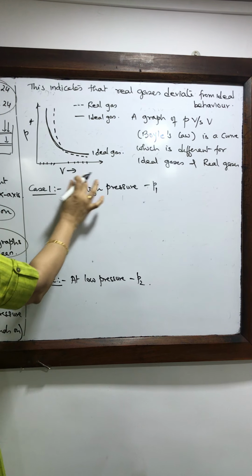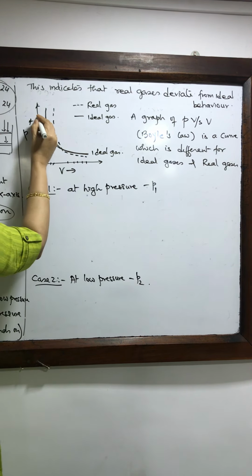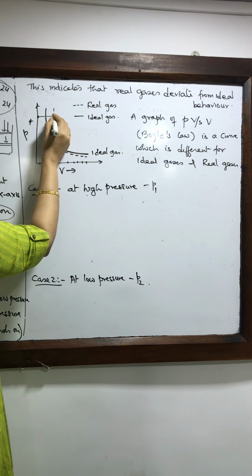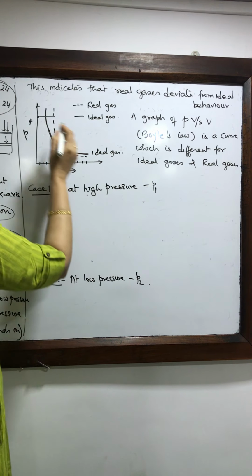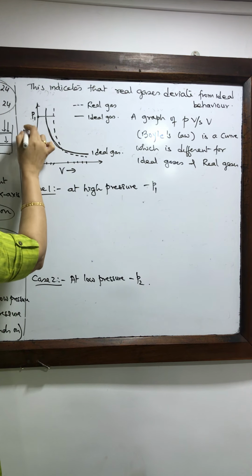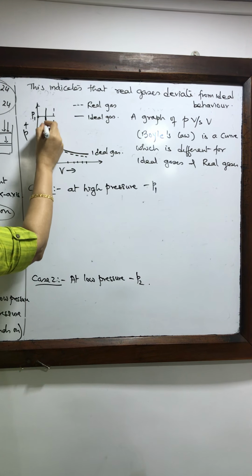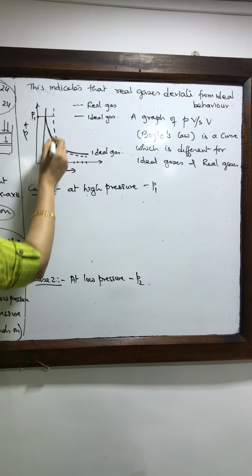So we are plotting volume on the x-axis. If you look at this point, I will write it as P1. Let us look at this point P1. P1 is at high pressure, and let us draw lines vertically down.